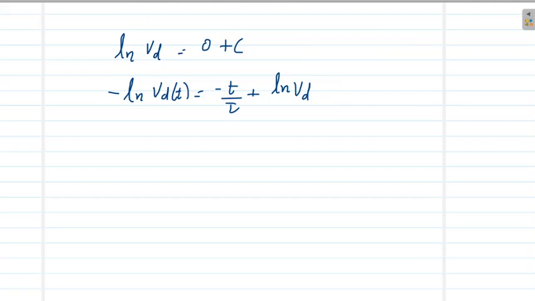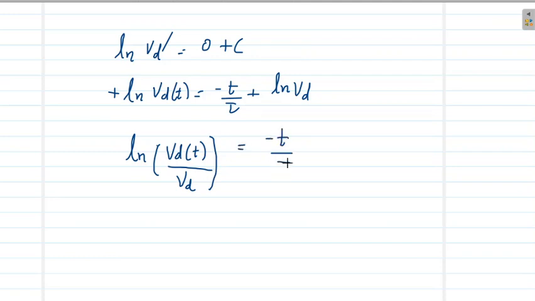Bringing log Vd to the other side, log Vd(t) minus log Vd, which can be written as log of Vd(t)/Vd, equals minus t/τ, and taking exponential, Vd(t) will be equal to Vd times exponential of minus t/τ.